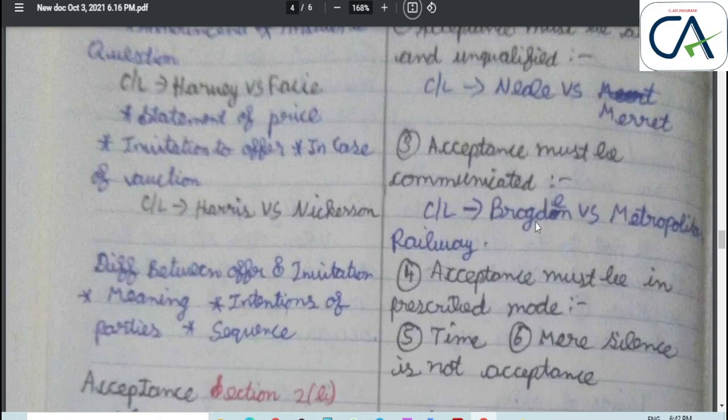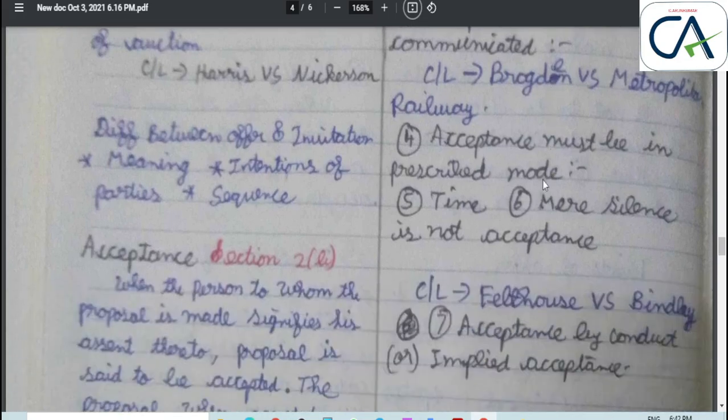Acceptance must be communicated. Here, Brockton versus Metropolitan Railway: Brockton is a coal supplier, and the manager of Metropolitan Railway accepts his quotation, but unknowingly he did not send that acceptance letter to Brockton. Acceptance must be in a prescribed mode and time.